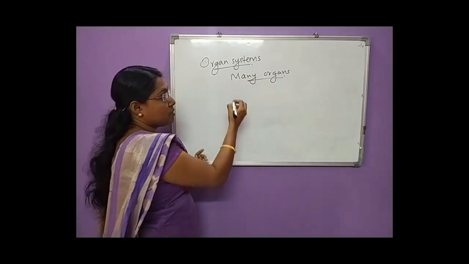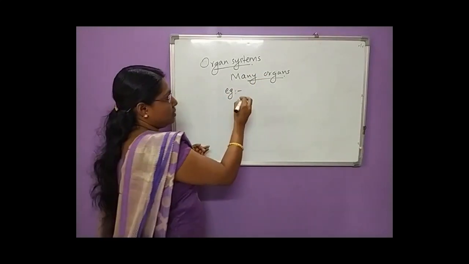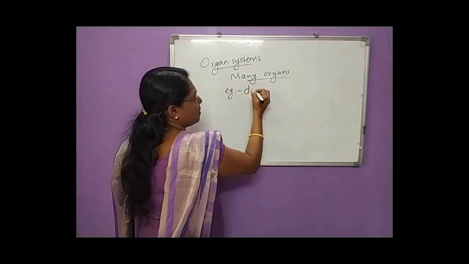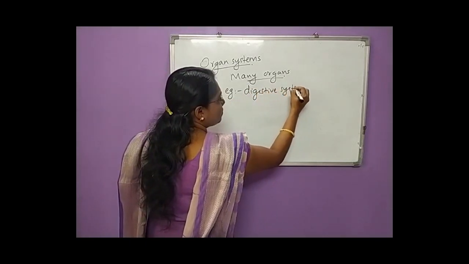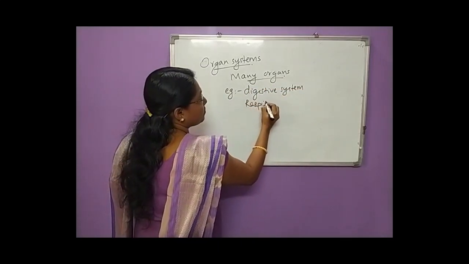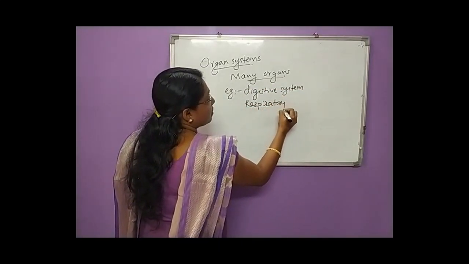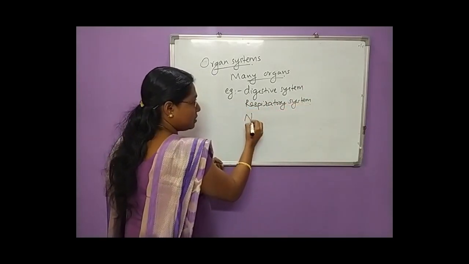Examples for organ systems: there are so many examples in our body. That is digestive system, respiratory system, then nervous system.